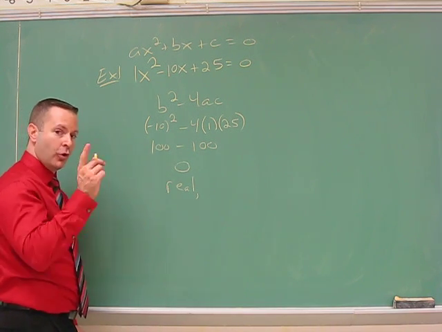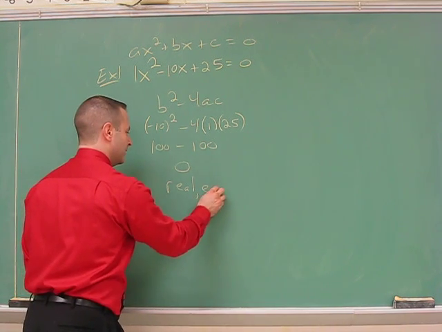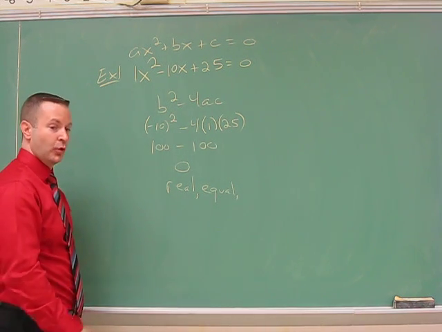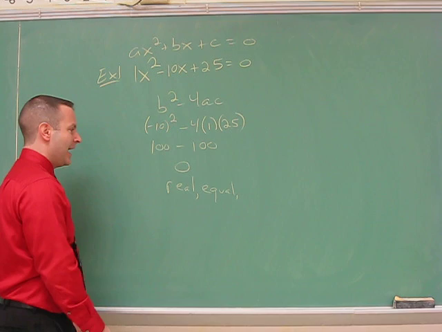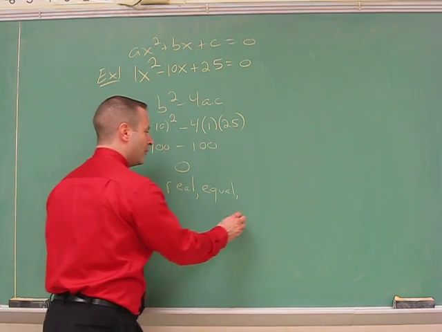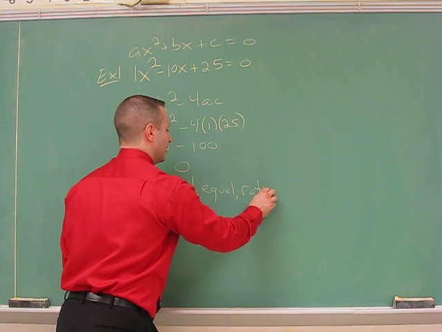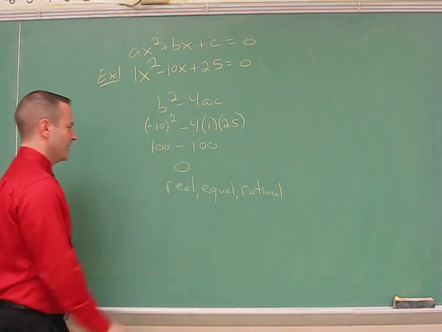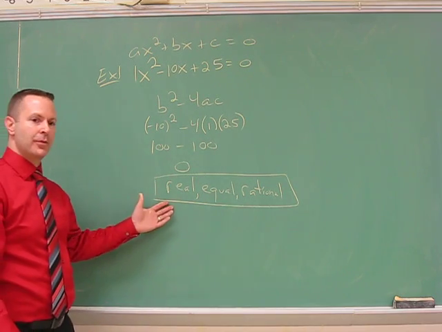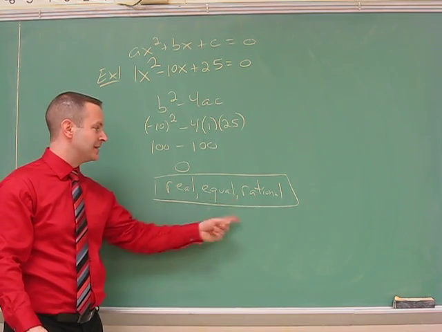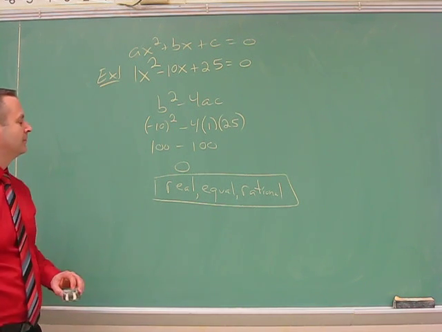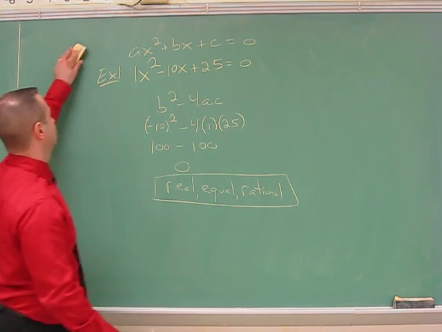Because it's a 0, and only a 0, we're going to get 2 roots that are the same or equal, or a double root they might call it. And lastly, because you can take the square root of 0 and get 0, that would mean the roots are rational values. So right here, we now know that the roots are real numbers, it's going to be the same number twice, and they're going to be rational values. Okay, next example.